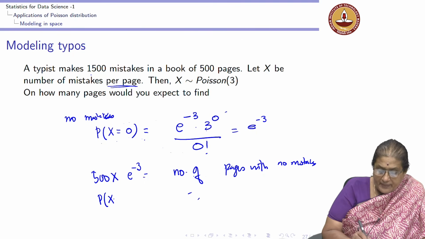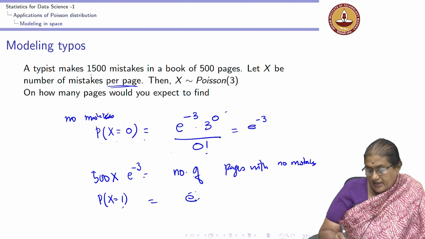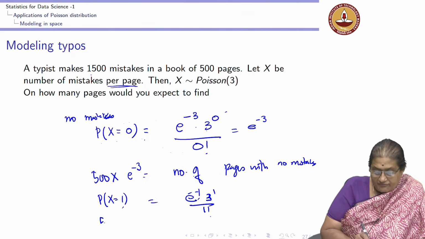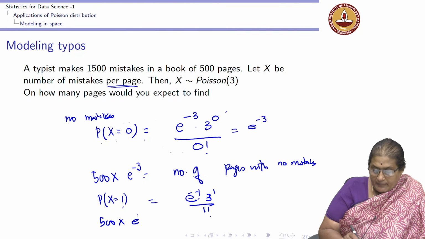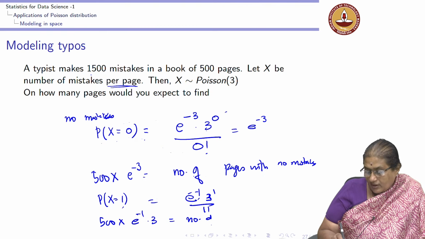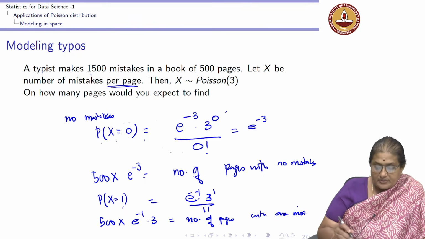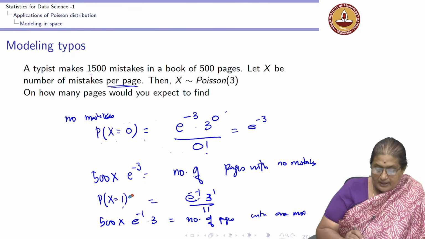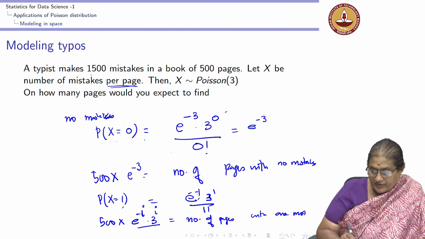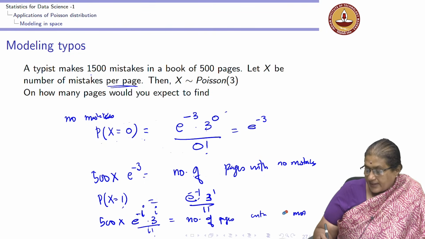Similarly, on how many pages will I expect one mistake? That would be e to the power of minus 3, 3 to the power of 1 by 1 factorial. 500 into e to the power of minus 3 into 3 to the power of 1 by 1 factorial would give me the number of pages with one mistake. Similarly, the number of pages with i mistakes would be 500 into e to the power of minus 3, 3 to the power of i by i factorial, which gives the number of pages in the book with i mistakes.